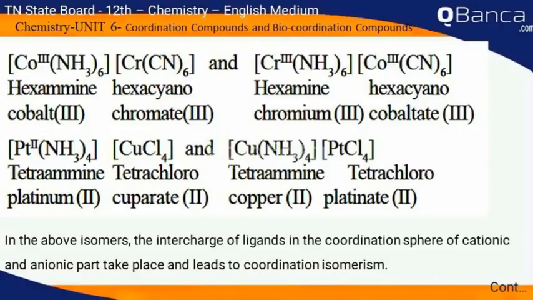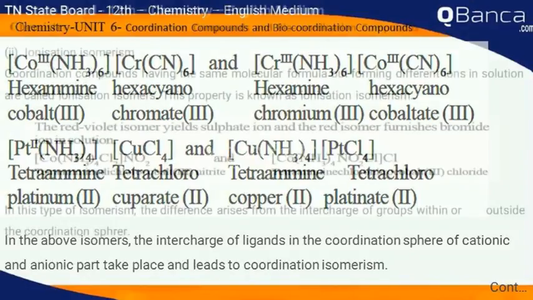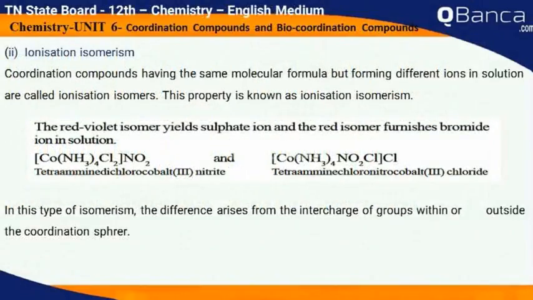In the above isomers, the interchange of ligands in the coordination sphere of the cationic and anionic part takes place and leads to coordination isomerism. Ionization isomerism: coordination compounds having the same molecular formula but forming different ions in solution are called ionization isomers. This property is known as ionization isomerism.